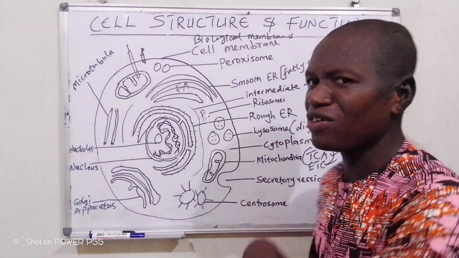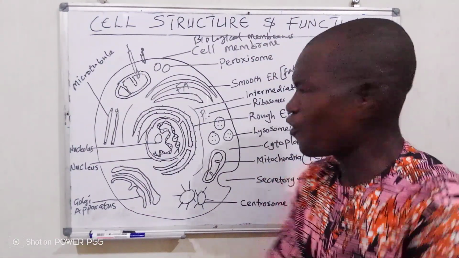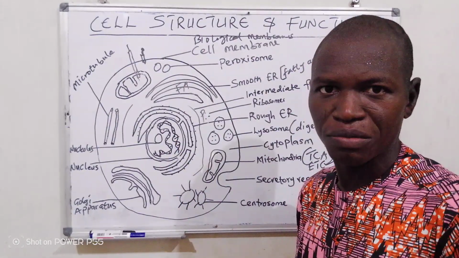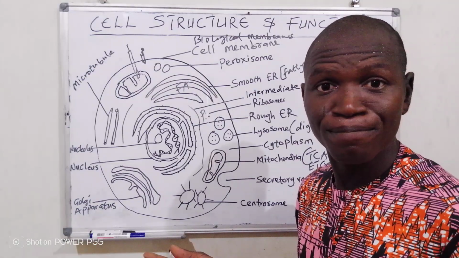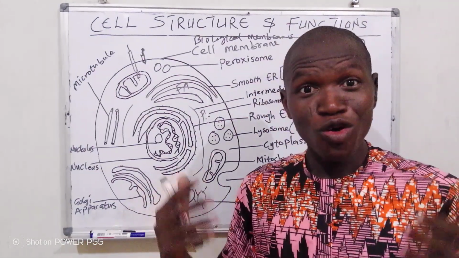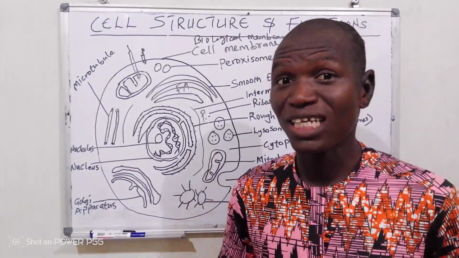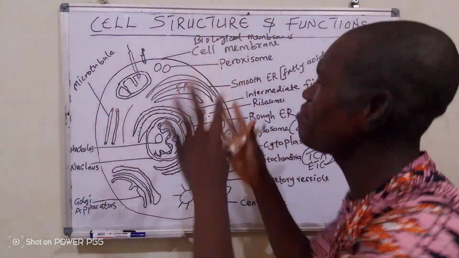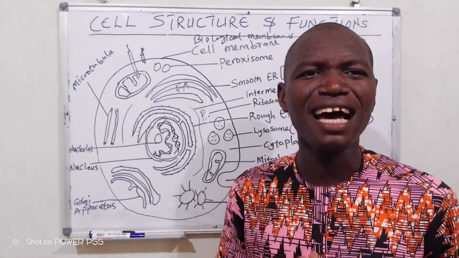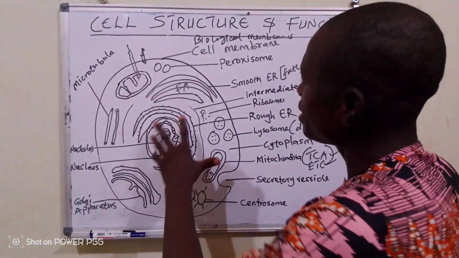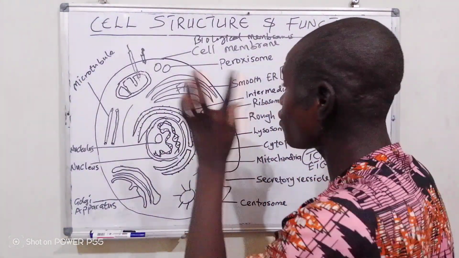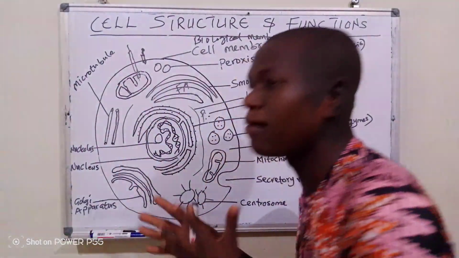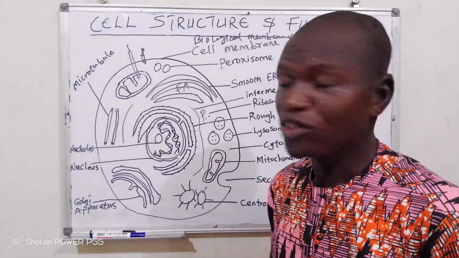Now, do you know something? Some of these organelles may not be found in some cells. For example, a matured red blood cell does not have a nucleus. Yes, it's also a fact. That's why anytime you come to our channel, we share things that are very important and that will help you in the future in biology. We don't just come and say cell membrane, this and that. Some cells don't have all these organelles, and some have other organelles that are not here. That's why in the beginning I said this is a generalized cell structure.